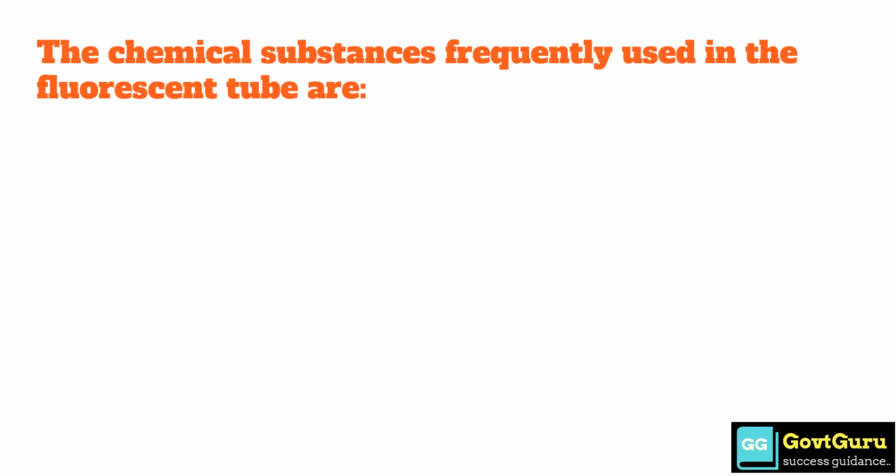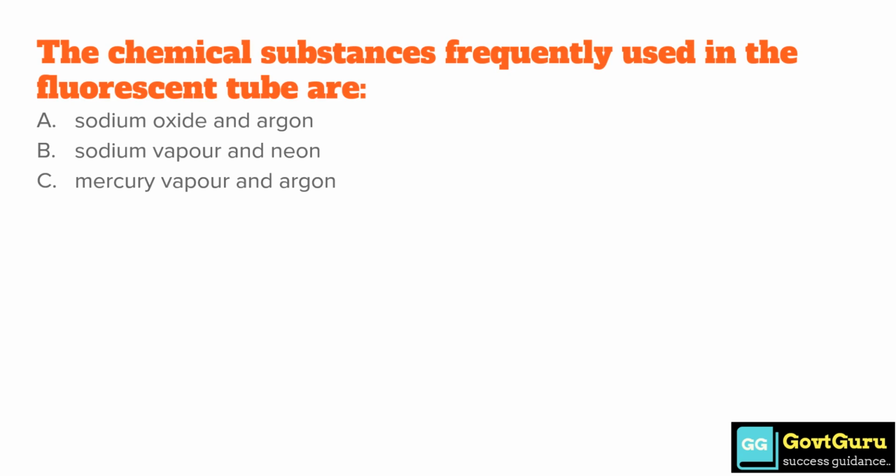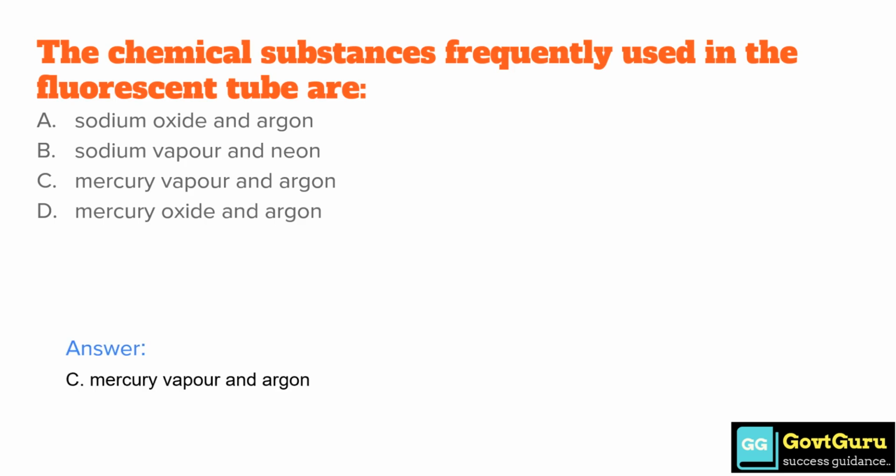The chemical substances frequently used in the fluorescent tube are option A, sodium oxide and argon, option B, sodium vapor and neon, option C, mercury vapor and argon, and option D, mercury oxide and argon. The correct answer is option C, mercury vapor and argon.